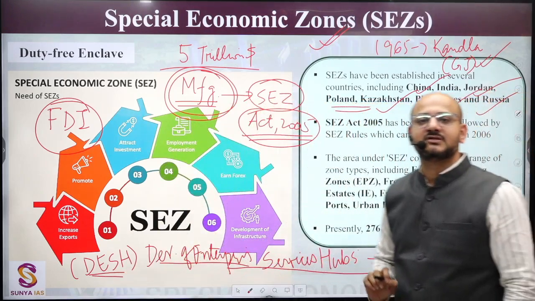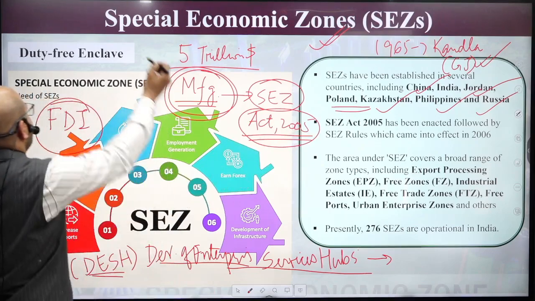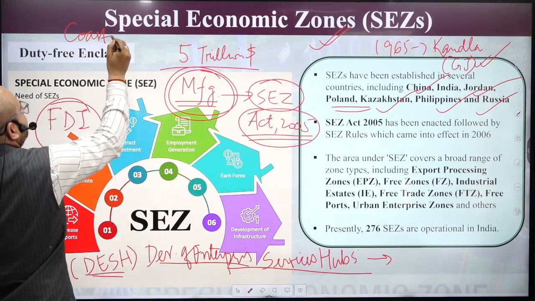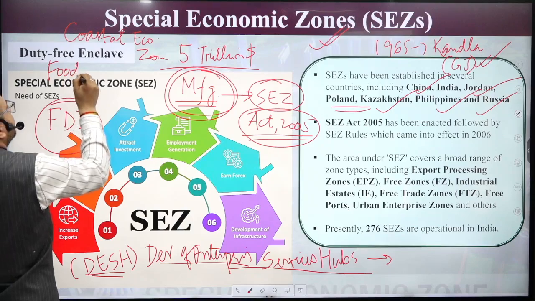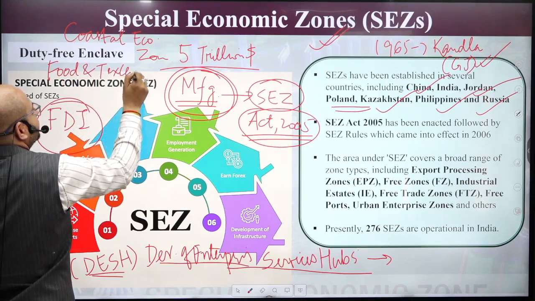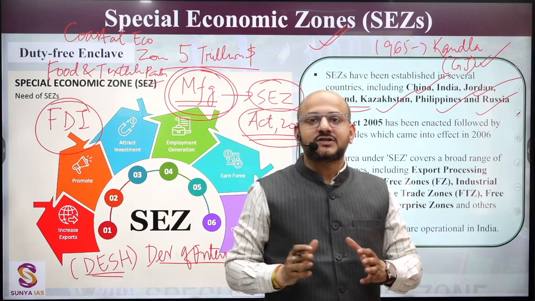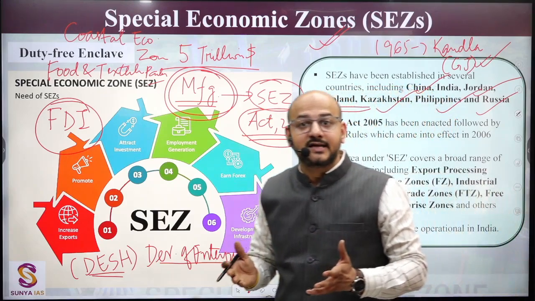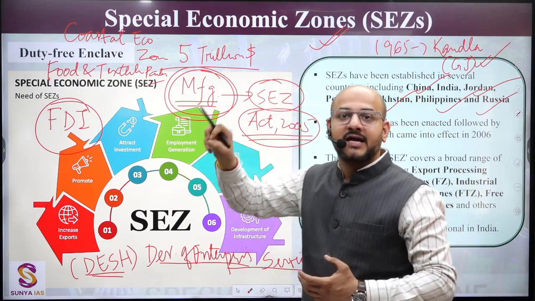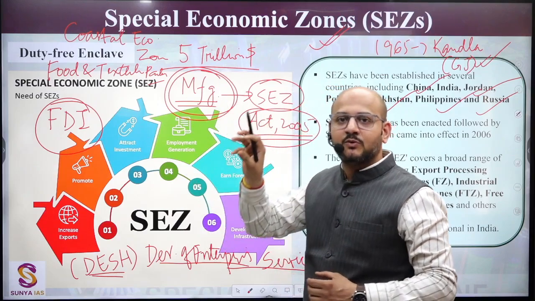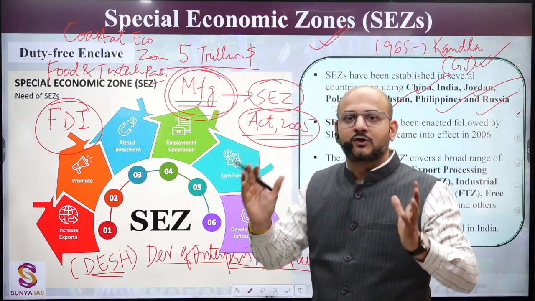It is in connotation with respect to the SEZ model. Here what will happen, for example, coastal economic zones. On one hand, we are making coastal economic zones. Food and textile parks. Bulk drug parks for the manufacturing of APIs, active pharmaceutical ingredients. Government of India has launched that also, so that we have to get away from the import of the Chinese APIs. So in this way, we have to go from a particular sector, one sector specific special economic zones we have to create.